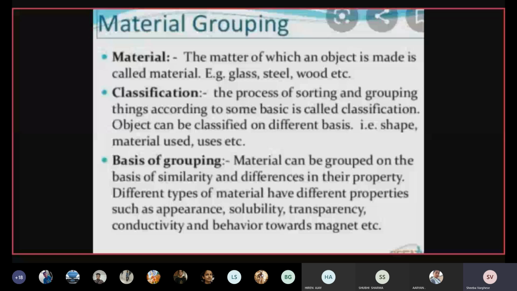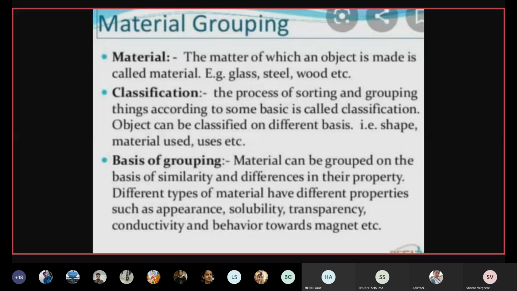In the fridge, we keep vegetables at one place. So based on their use or their properties, we classify them or group them so that the work becomes easier. This grouping of things makes it easy to locate.